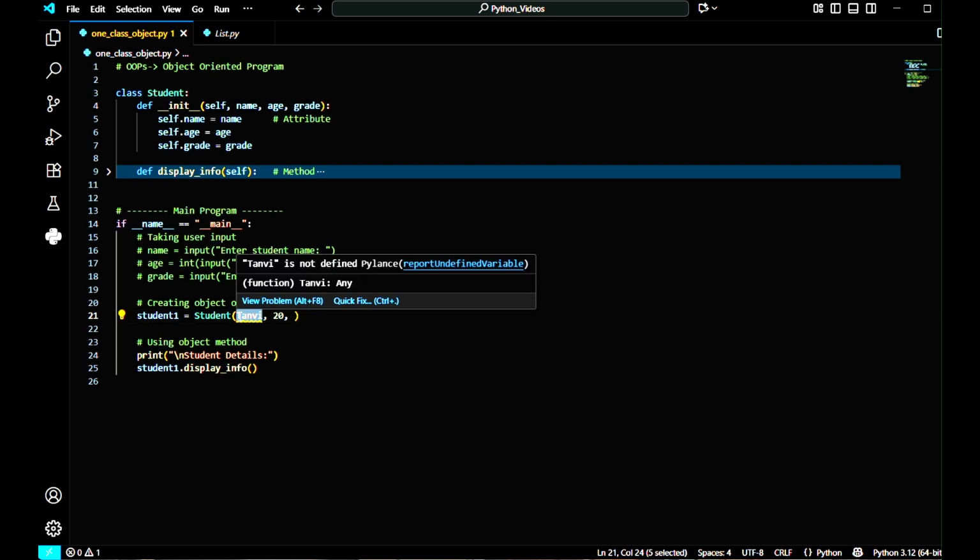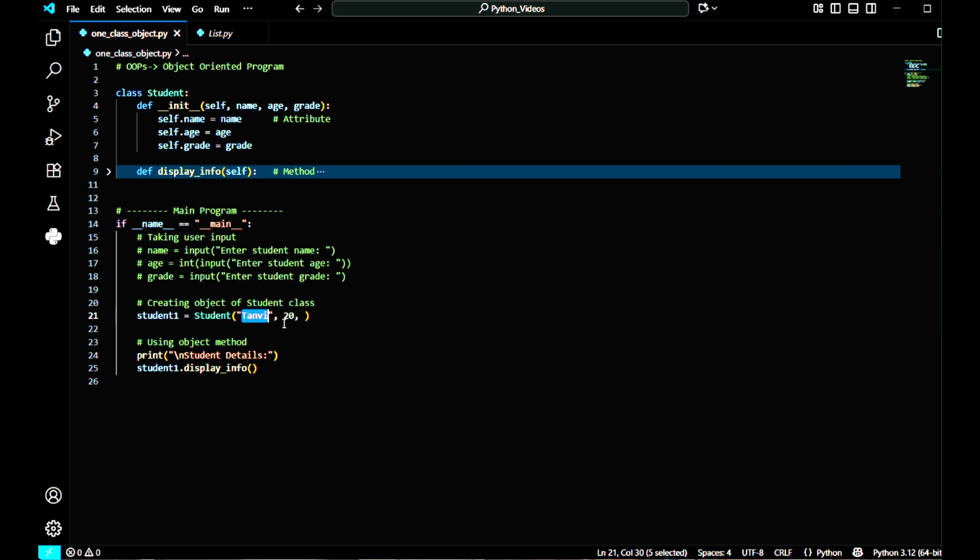That's why it is giving me an error. Now it's good. A within parentheses, capital A. Okay.